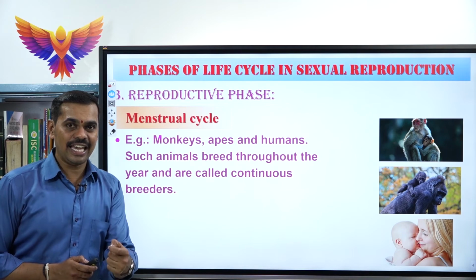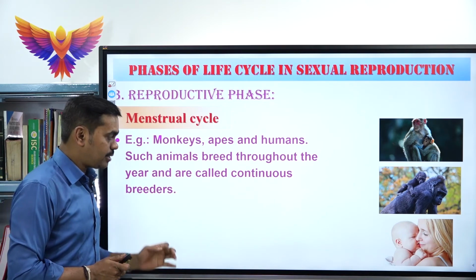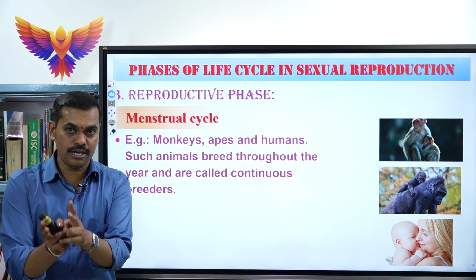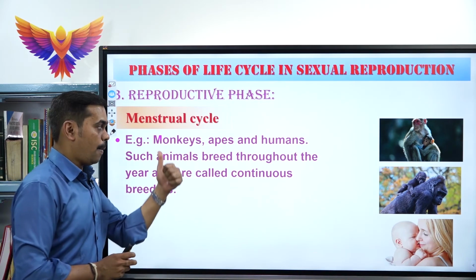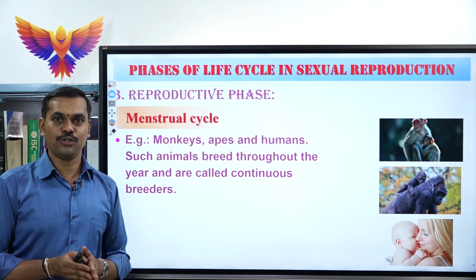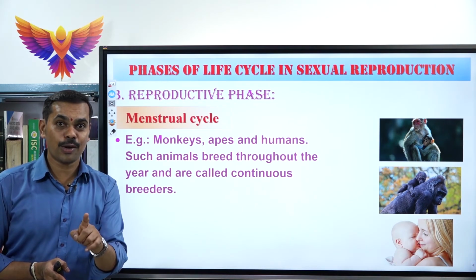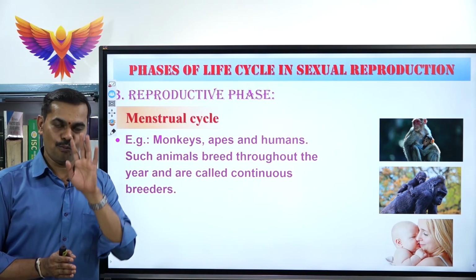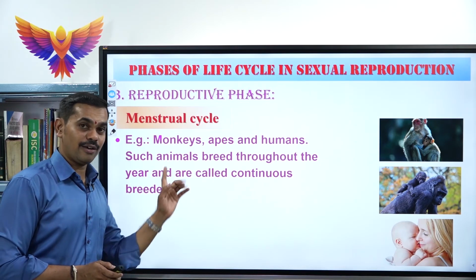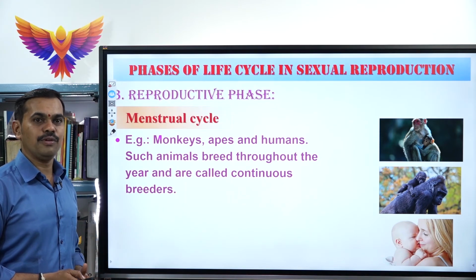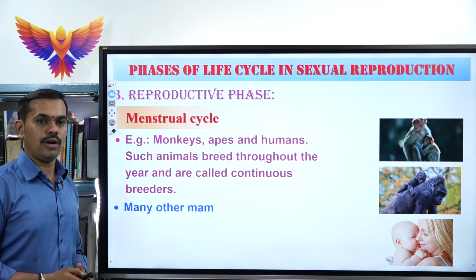So again and again I am stressing, please learn the differences between seasonal breeders versus continuous breeders, and also estrus cycle versus menstrual cycle, the most important question, and also monocarpic flowers and polycarpic flowers. Please do remember, most important questions may occur from these concepts. So the next concept we will be learning is called